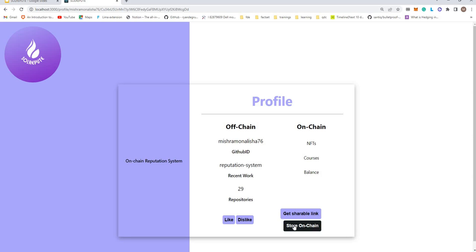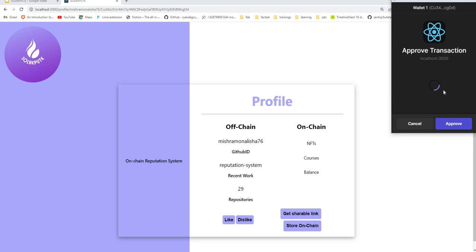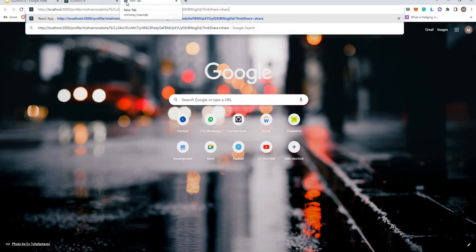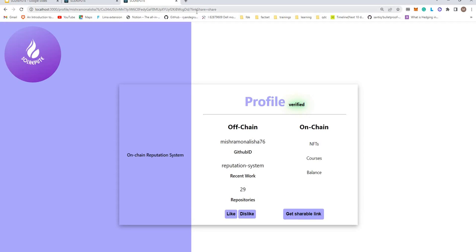applications. So on clicking store on chain, again a transaction is initiated, and on approving it, my profile becomes verified, which means that my current data is already stored on chain. When I click on get shareable link, I get a link which is copied to the clipboard, and then I can share this link with any of my friends or DAOs, and then we can see that